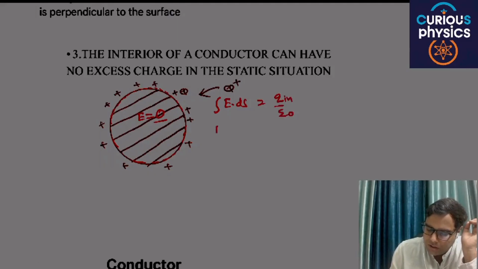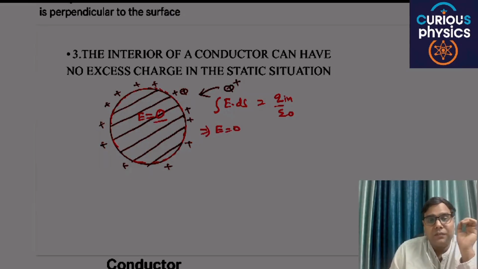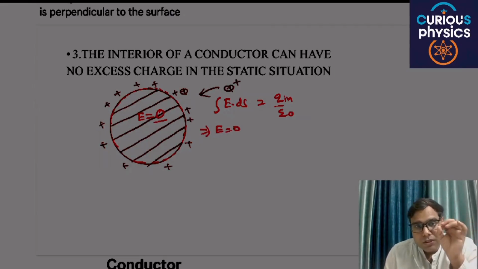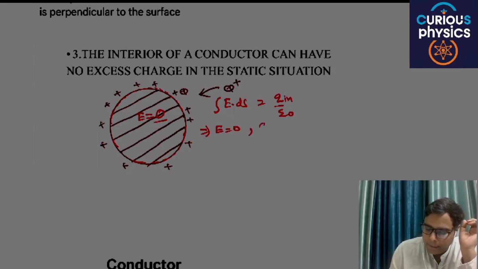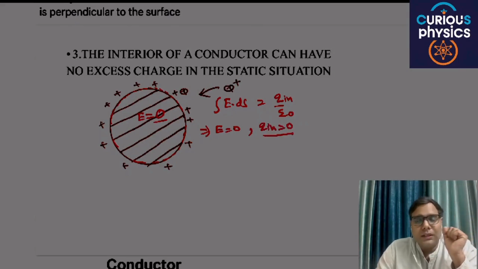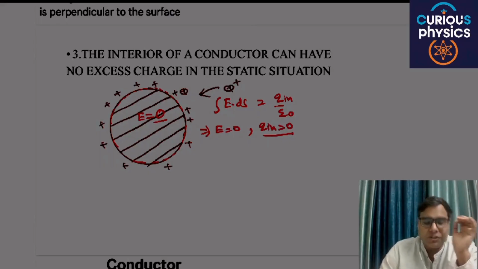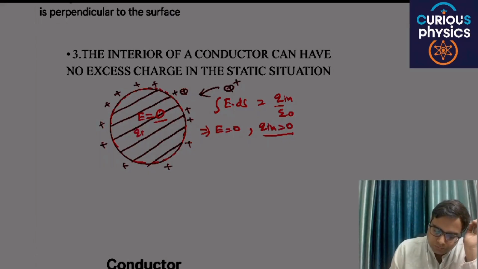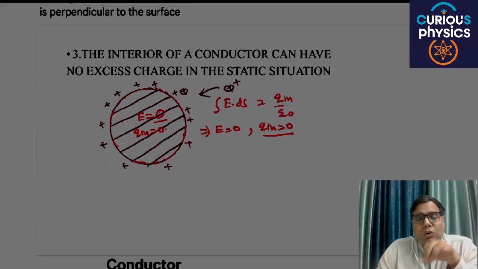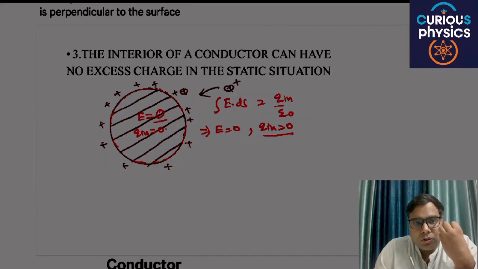If E is equal to 0, then Q net should be equal to 0. Mean to say that there will be no excess charge, Q in equal to 0.